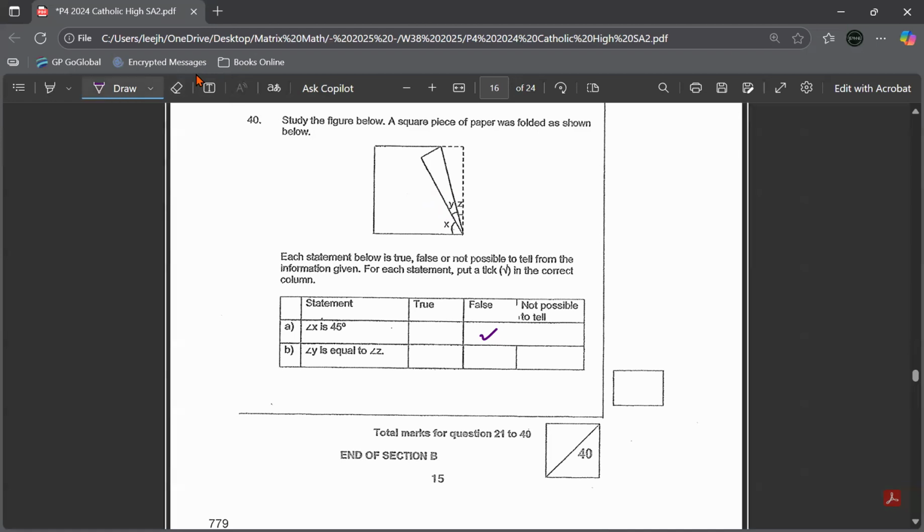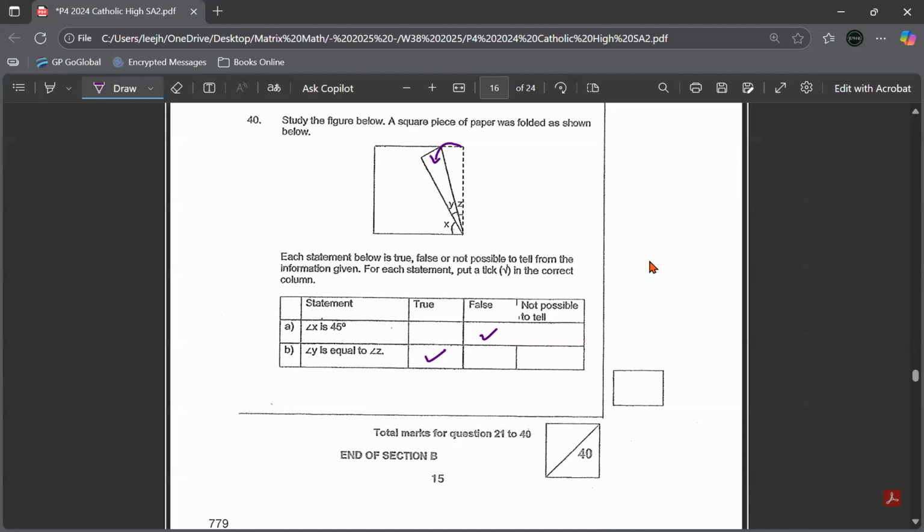Next one. Angle Y is equal to angle Z. Are these two equal? You can see this one you fold down, which means this is overlapping. This angle here when you fold down is equal to Y. So this one is actually 2 layers. That means Y is actually equal to Z. So this is true.